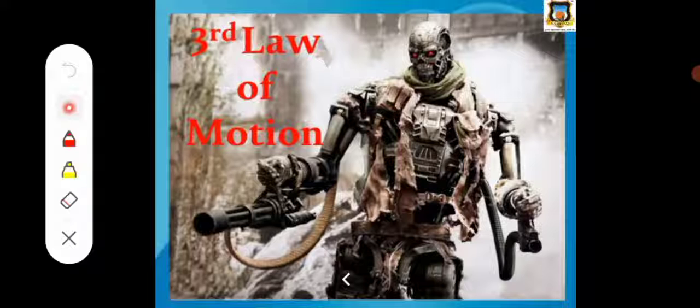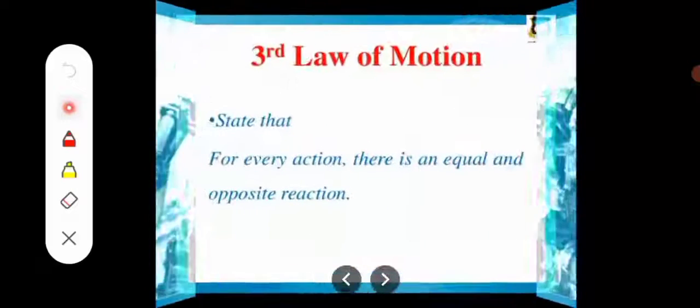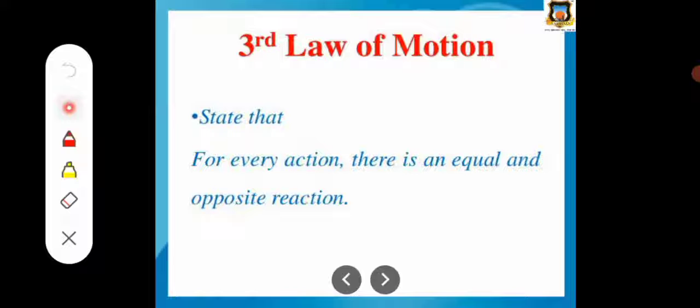The last one is the third law of motion. The statement is: for every action there is always an equal and opposite reaction. When we punch a table or a wall, we apply some force on it, and at the same time the surface of the table or wall also exerts a force on our hand, in the opposite direction.